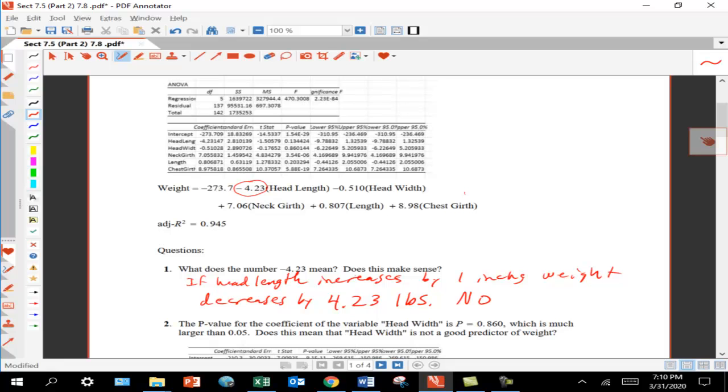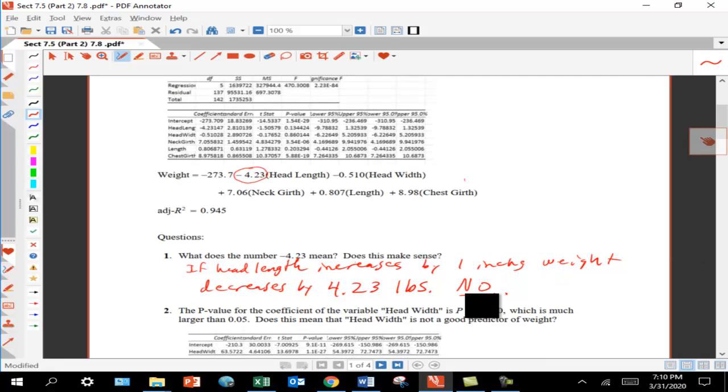And the question says, does this make sense? No, it does not make sense. Why not? Well, bears who are bigger, that is, who have longer head lengths, should weigh more. And this is saying a bigger bear, a longer head length bear, weighs less. That doesn't make physical sense.